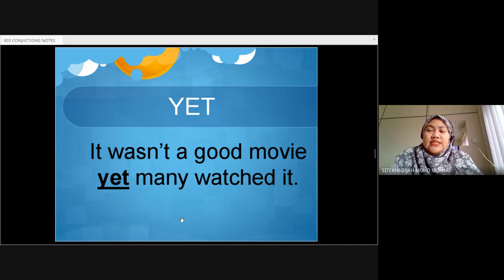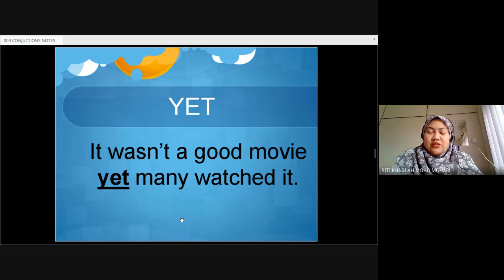Kalau kita nak cakap it wasn't a good movie, full stop, betul. Many watched it, it's also betul. Kita try to omit yet over there, and then kita ada dua complete sentences yang make sense. Tapi we would like to show that although it wasn't a good movie, many watched it.